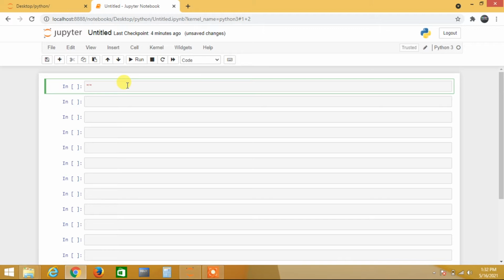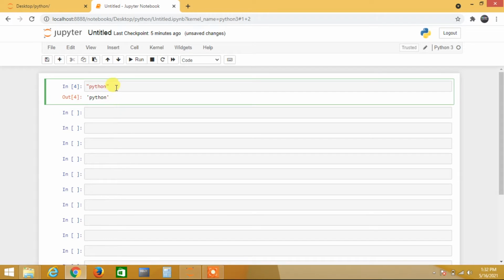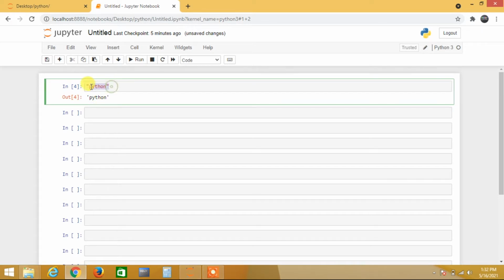I want to write some string. Within double quotes I am writing the string Python. This is a string. When I run that cell with Shift plus Enter, I get the output Python, shown in single quotes. Don't worry about the output right now, just concentrate on the string. I wrote Python in double quotes and got the output. These are the double quotes which I wrote here.